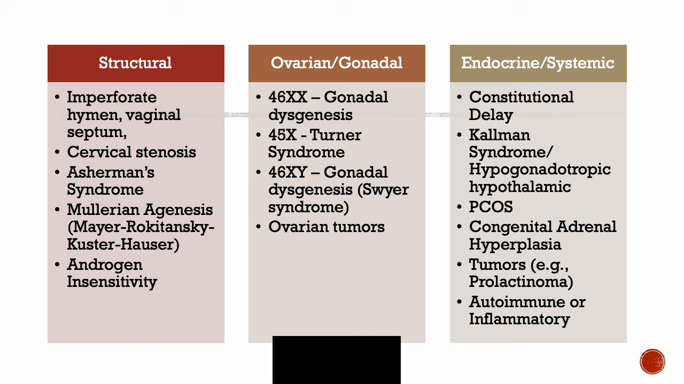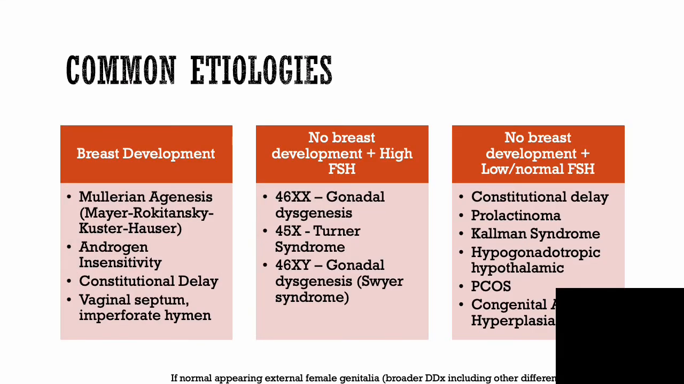We won't be discussing every diagnosis here since this is such a huge category, but this is another way of thinking about all the different diagnoses you can have. So if you go to this first box here, this is looking at breast development. All of these patients will present with breast development because all of them will have the presence of estrogen. Here in the second category, these will not have breast development, but they will have a high FSH,